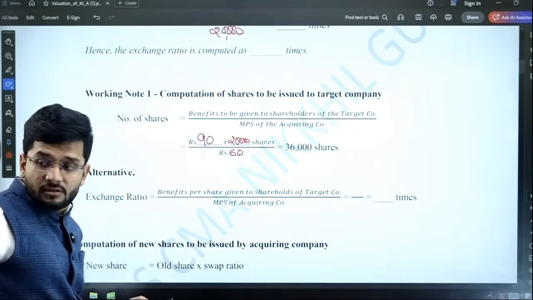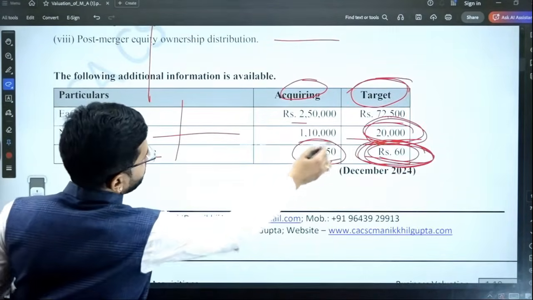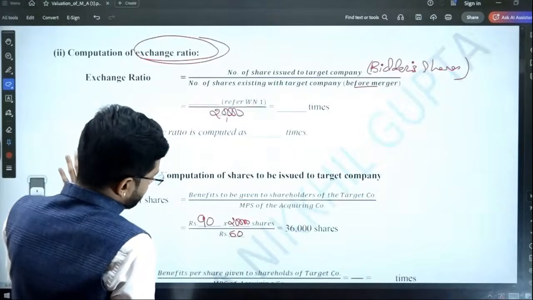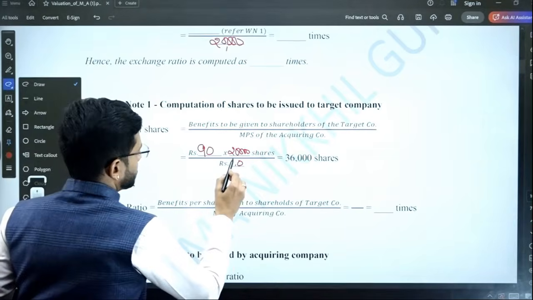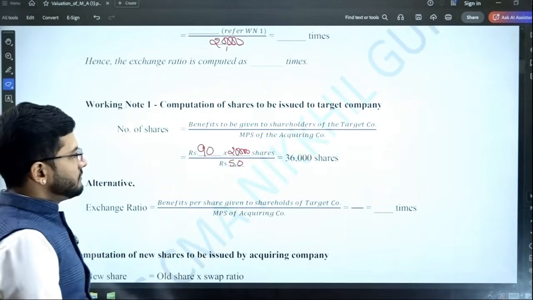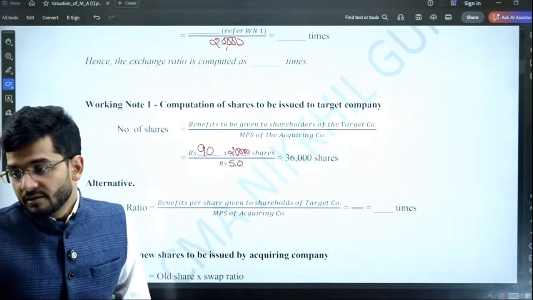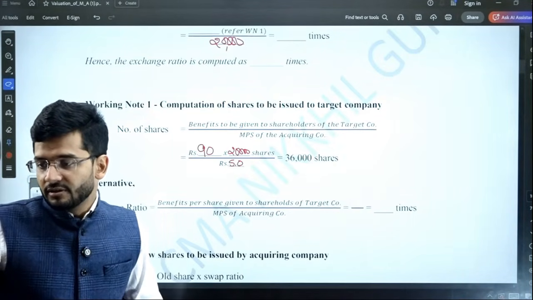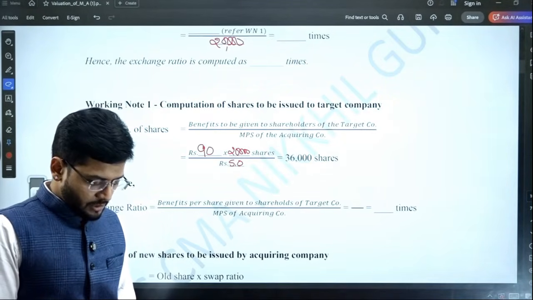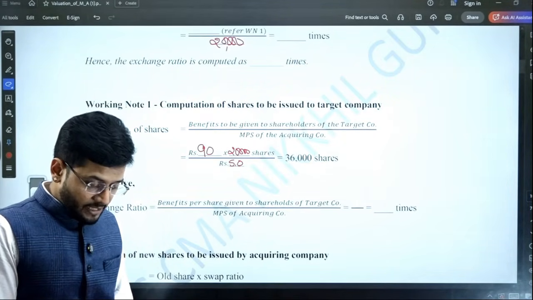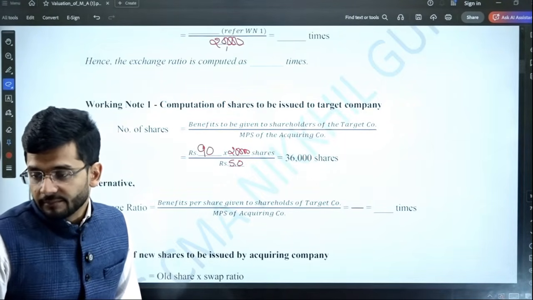Sorry, not 60 rupees, we have to take the MPS of the acquiring company. MPS of the acquiring company is rupees 50. So we have to give the benefit of 90 rupees to the shareholders of the target company. So 20,000 multiplied by 90 worth of amount we have to give to the shareholders of the target company.